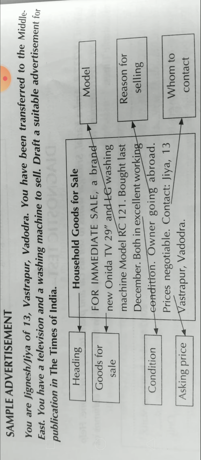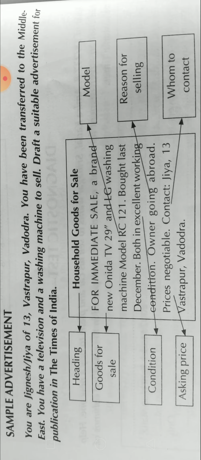So the heading, of course, is for sale. Household goods for sale should be the heading. And as we discussed, one or two words can be in capitals. So they have written for immediate sale. So it's an immediate sale. A brand new Onida TV 29 inches and LG washing machine model RC 121. So what are the goods for sale? One is a television, the other one is a washing machine, and the model of the same is also written in this. Bought last December.